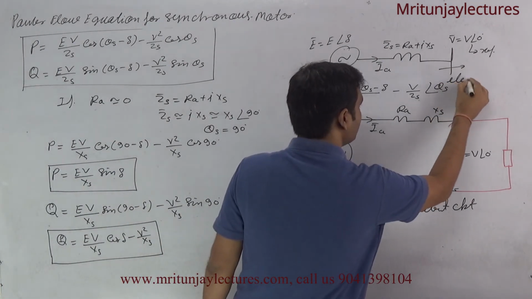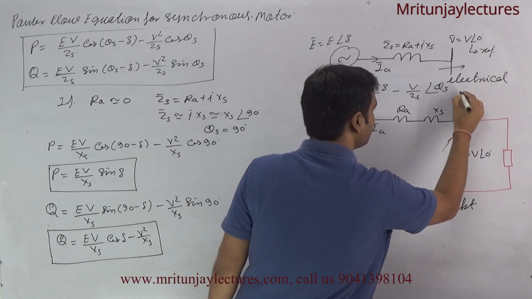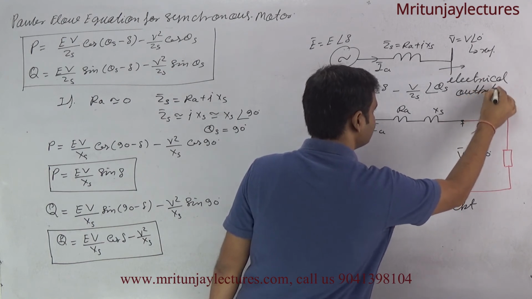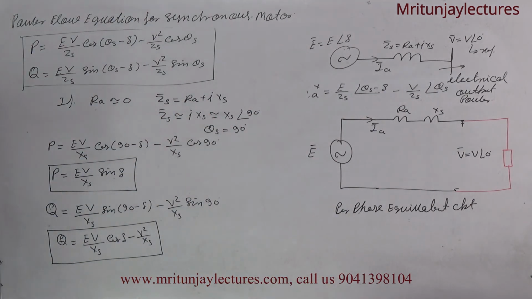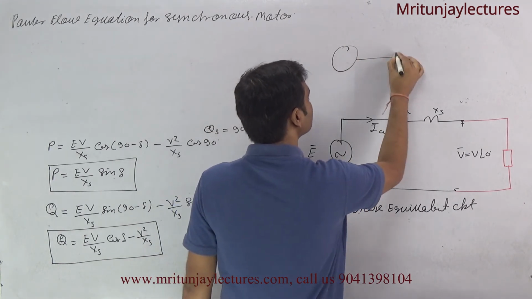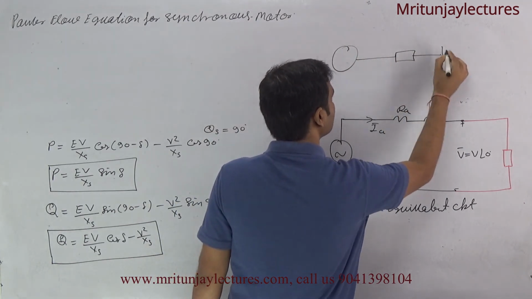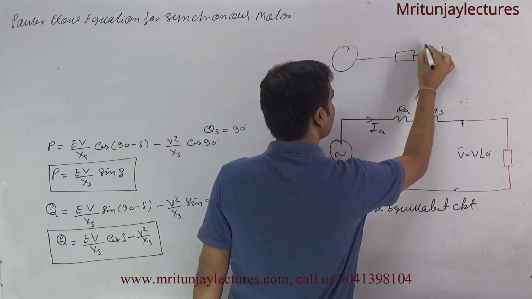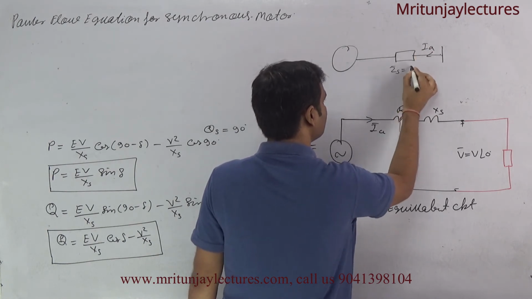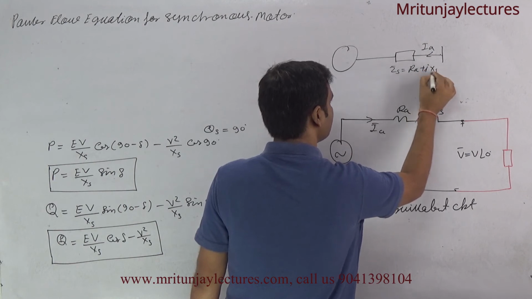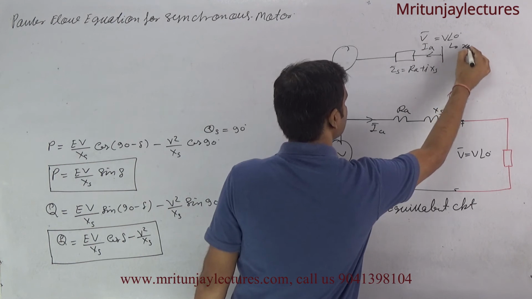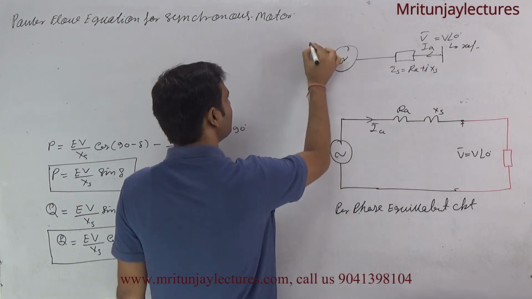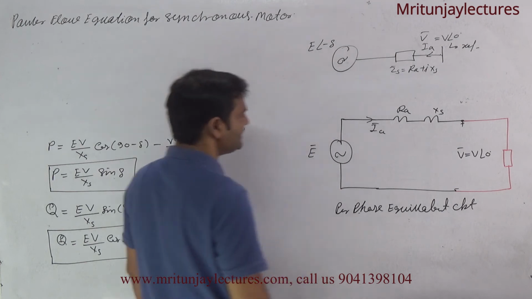This one is the electrical output power. Now in this case, IA and ZS is equal to RA plus jXS. This one is V at the angle 0, the reference voltage, and E lags V by how much angle?